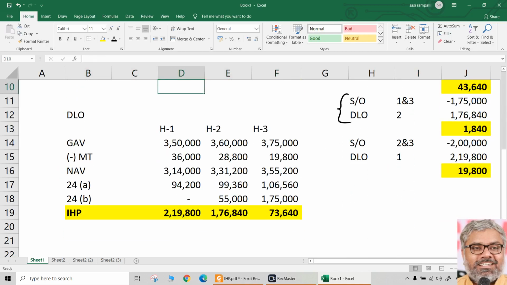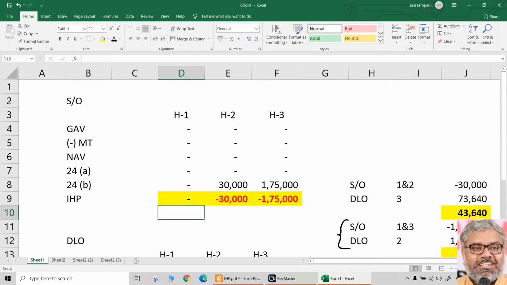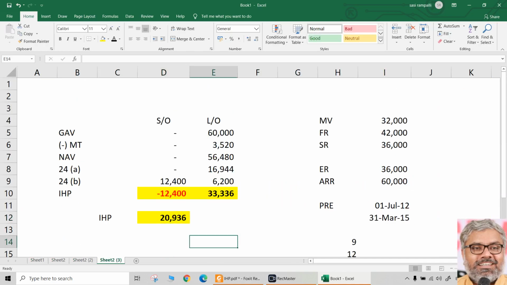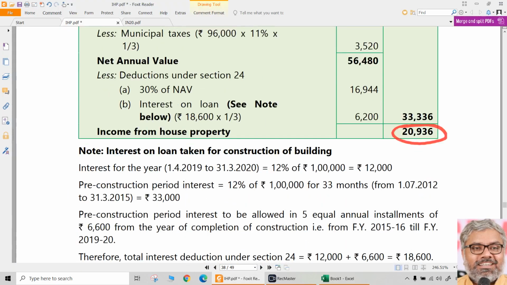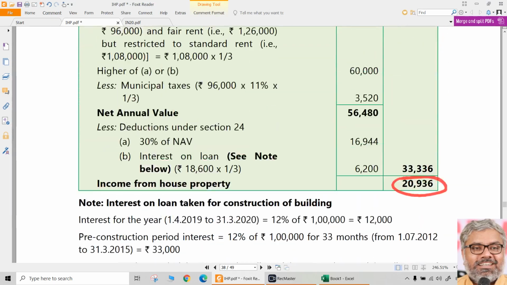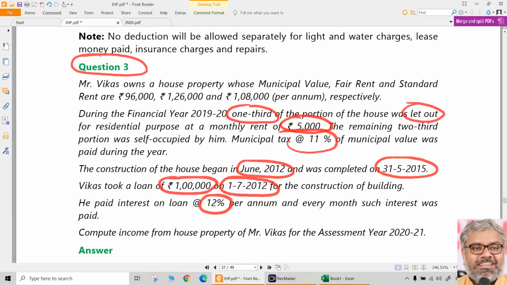We cannot show all these things in the exam anyway. Negative means negative only, show it in brackets. For understanding purposes, here we are showing it as red. So black means positive. So 12,500 negative from the self-occupied portion, 33,336 positive from the let out portion. Put together, 20,936 is the income from house property for this assessee, Mr. Vikas.